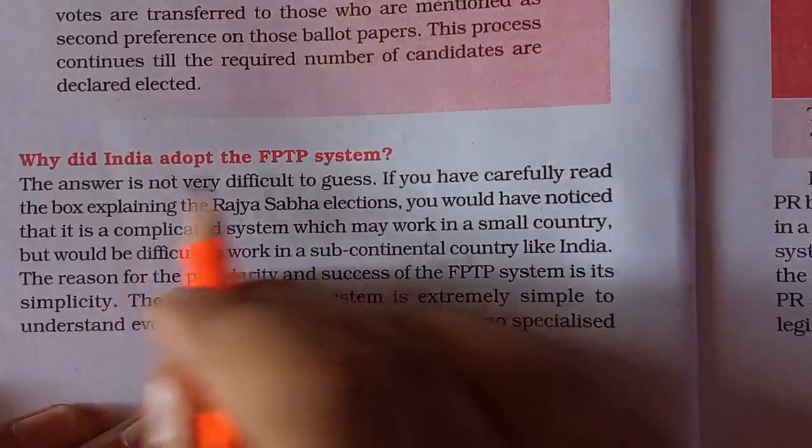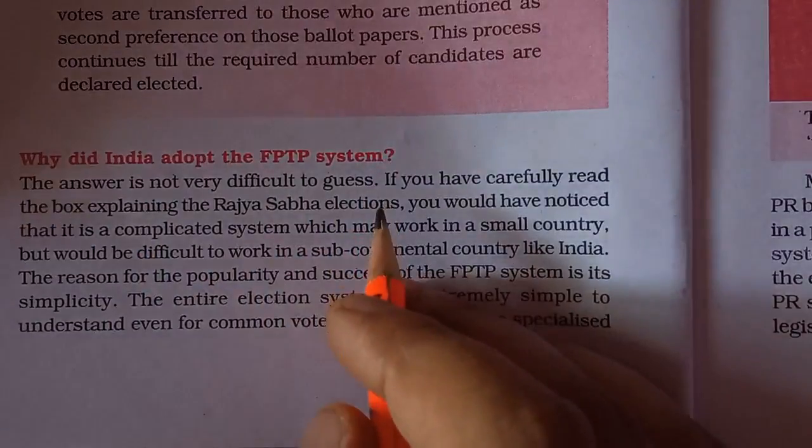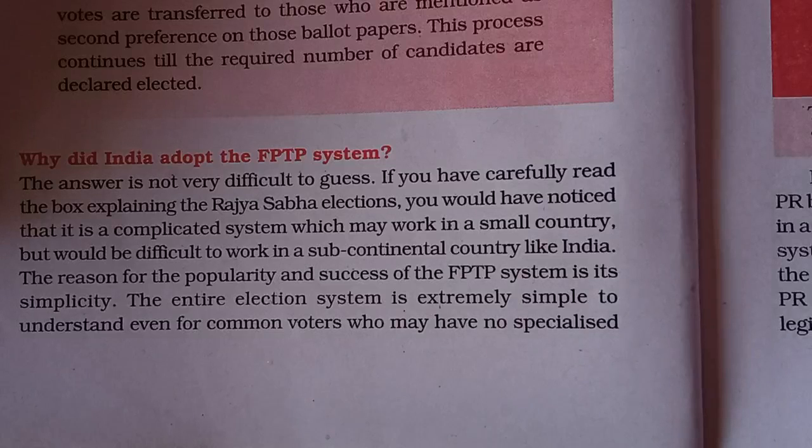Now let's see why India has opted for FPTP. So now we have seen two types of system. The FPTP system, we have seen generally how it works, and how it works in India also. We have seen the other system, the PR system, which is very complex in nature. It has two variants, and the third one is followed in India. It is complex in nature, as we have seen just now.